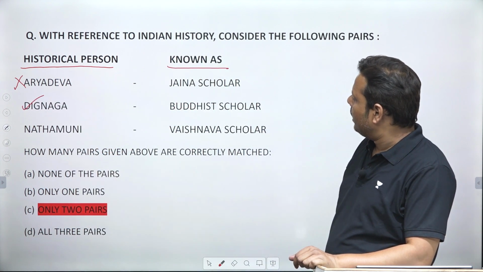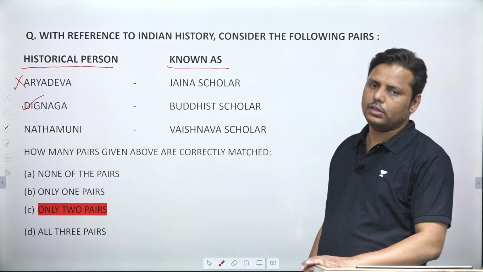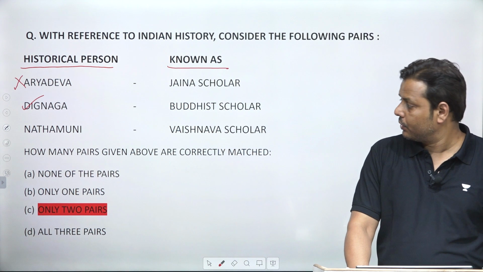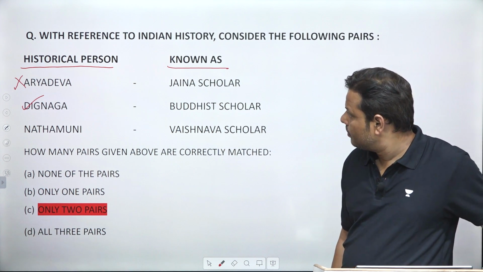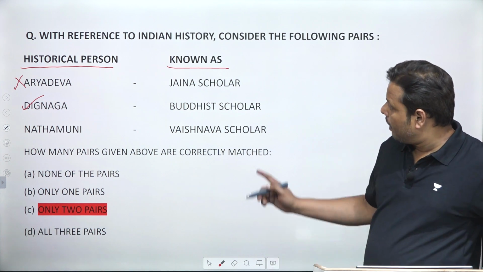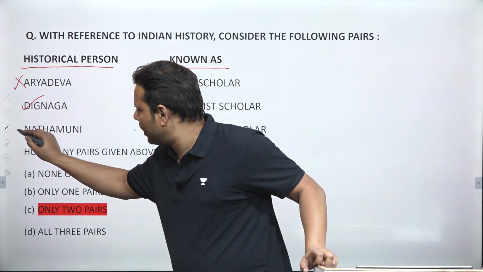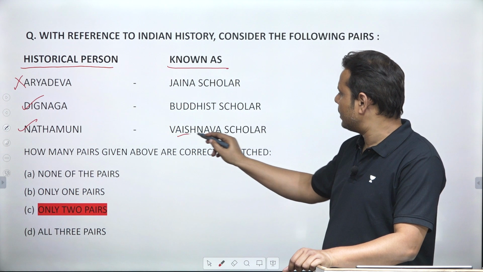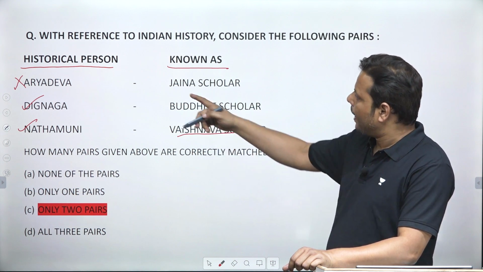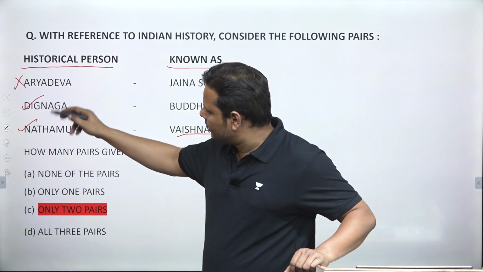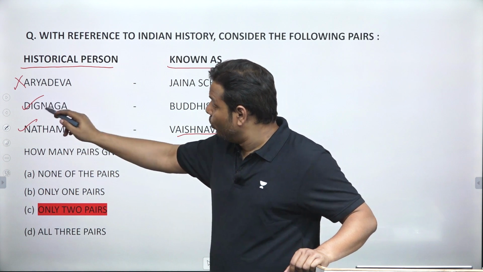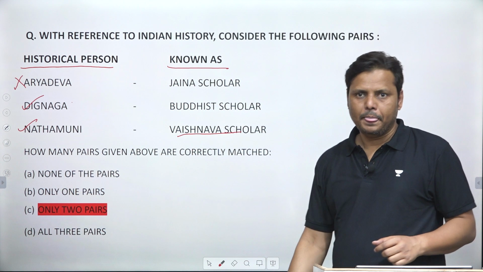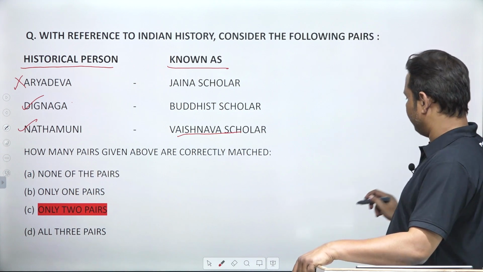Then it comes to third, Nath Muni. Nath Muni was basically the Vaishnava scholar. So this is correct. He was one of the popular Bhakti saints, and as I told you, he was one of the promoters of the Vaishnava philosophy or the Vaishnava school, and that's how the two pairs are correct. Two pairs are correct, this one and this one. So the right answer is C.